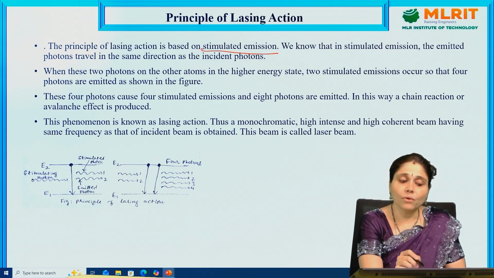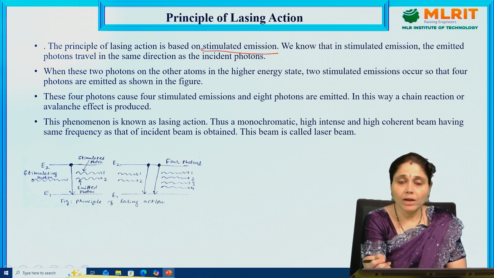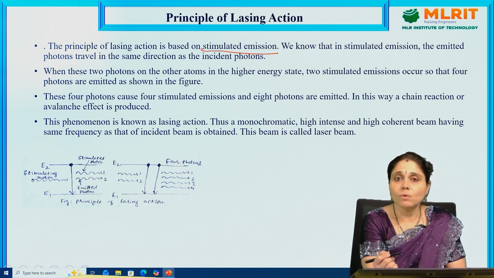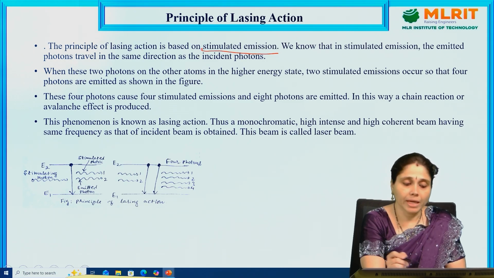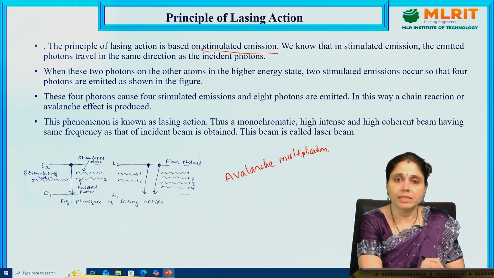When these two photons fall on other atoms in the higher energy state, two more stimulated emissions occur, so that 4 photons are emitted as shown in the figure. So, 2 becomes 4, 4 becomes 8, 8 becomes 12, 12 becomes 16 and so on. This is what is called avalanche multiplication.